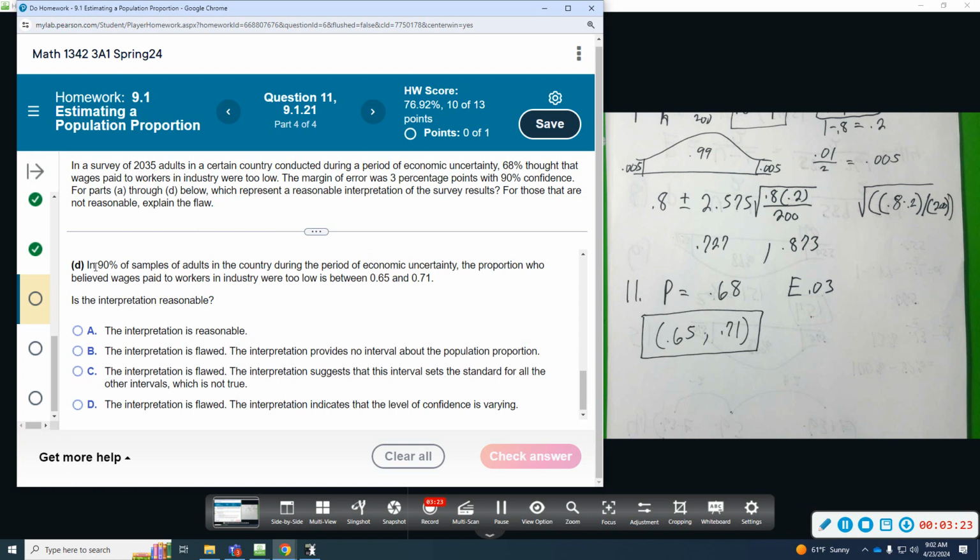And D, 90% of samples of adults in the country during the period of economic uncertainty, the proportion who believe wages paid to workers in the industry were too low is between here. So yes, this is off, because it's kind of like saying that this is the standard for all intervals. So yes, D, this interpretation is flawed. The interpretation suggests the interval sets the standard for all other intervals, which is not going to be true.